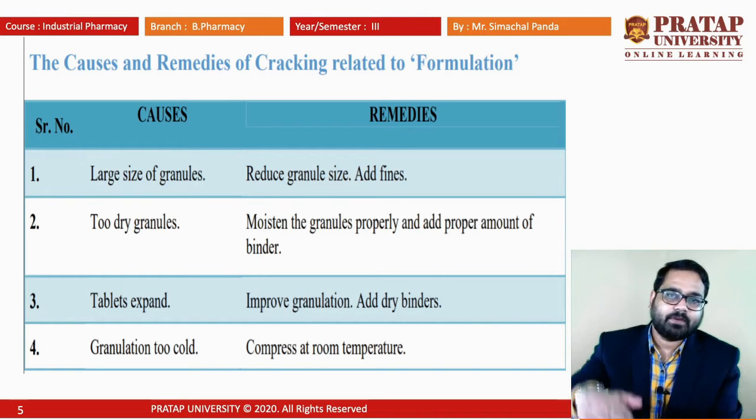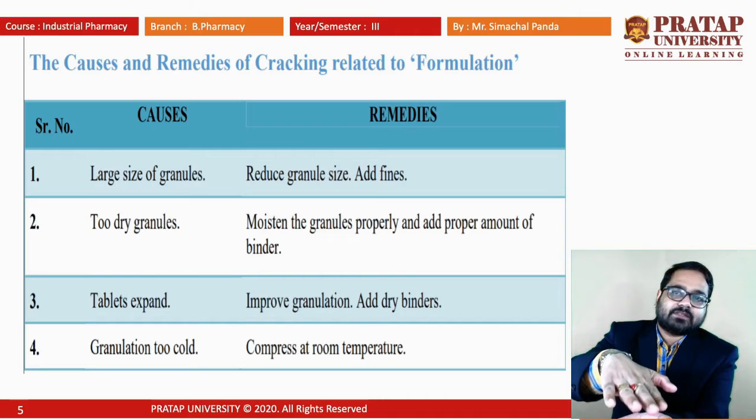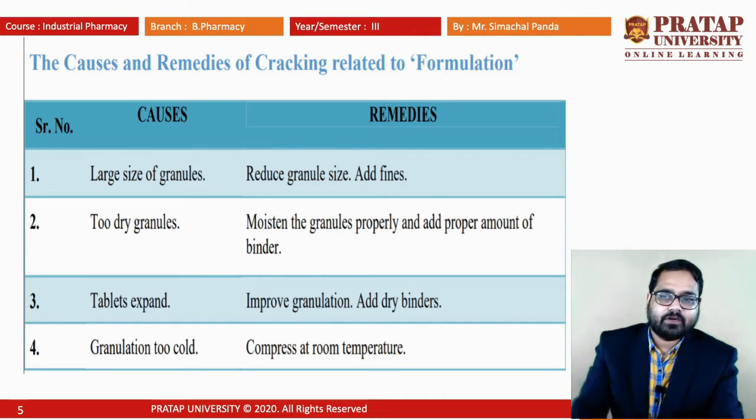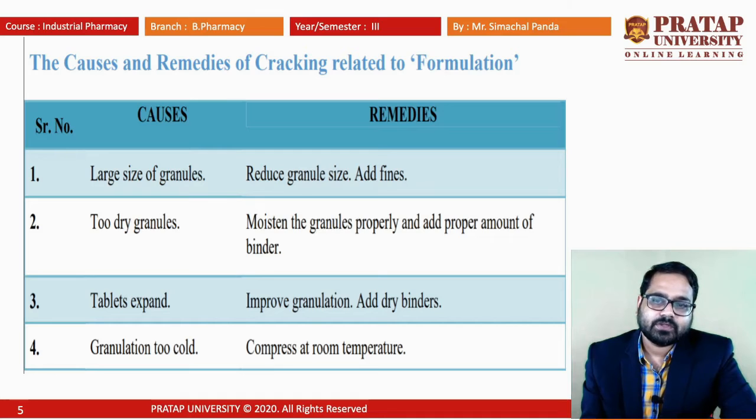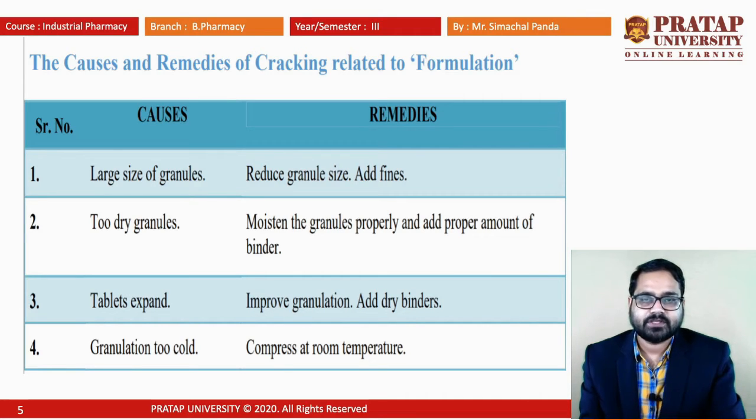Sometimes the cause may be tablet expansion. We know that when the upper punch is applied and the tablet is flattened by the pressure, this can be reduced by using dry binders. Before we make the tablet, we also have to go for proper granulation. Sometimes the cause may be that the granulation is too cold. Whenever the granules are too cold, it is difficult to compress them at room temperature, so we have to maintain them at room temperature to avoid the problem.